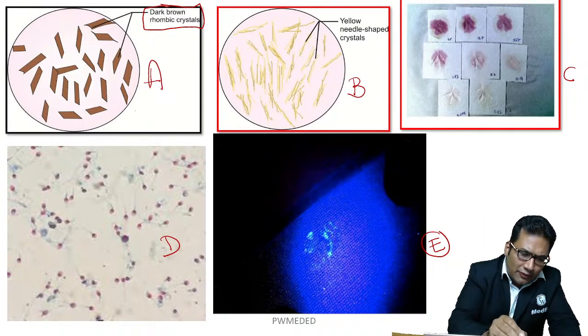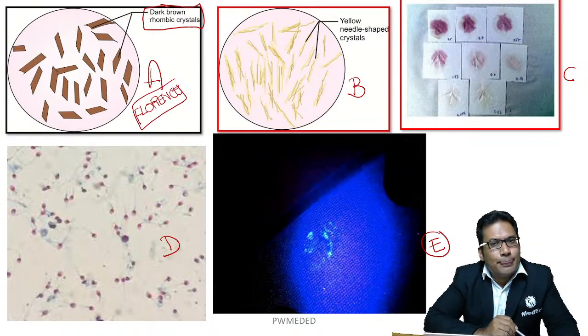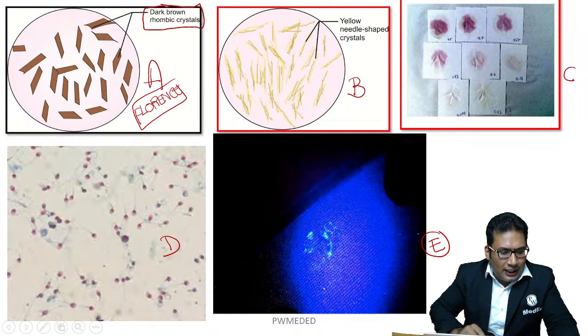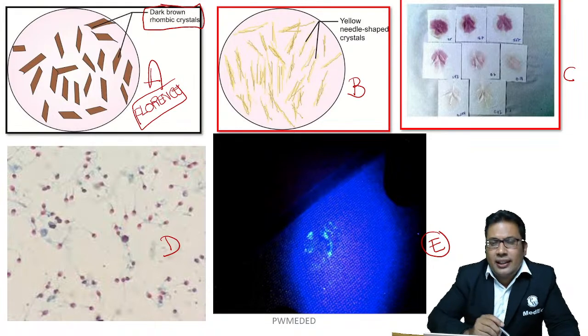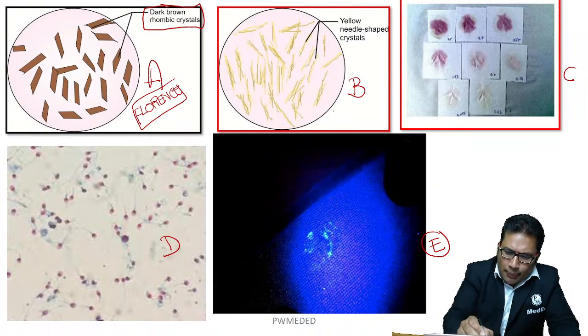So A is Florence test. Okay. Florence test here. What is B? You can see the yellow needle shaped crystals, Barberio test.